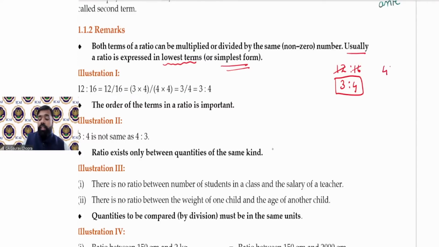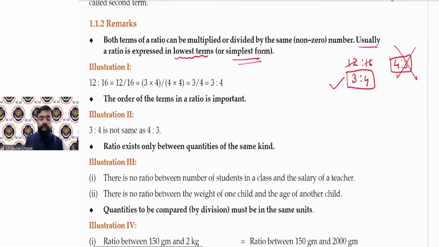We cannot write this as 4:3. If 12:16 is given, we have to write 3:4 only. 4:3 will be incorrect. So we can never change their order. Order must remain the same. 3:4 and 4:3 are both different. Both are not the same.